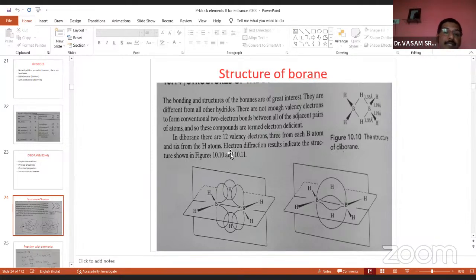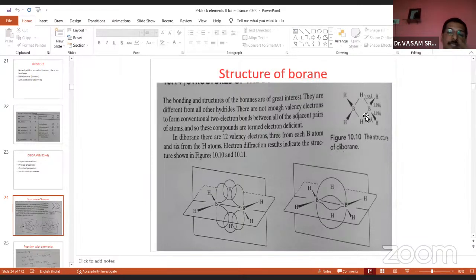To control this deficiency, diborane forms new bonds, overlapping bonds, that are called banana bonds. These new bonds are formed between 2 borons, B-H-B, B-H-B, right? These are bridge bonds. So through these bridge bonds the 2 electron deficiency is overcome. You remember that point, very, very important here. To overcome the 2 electron deficiency, the 2 borons form a bridge bond, that is called B-H-B.